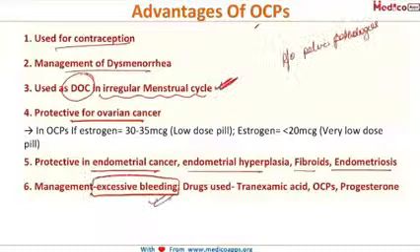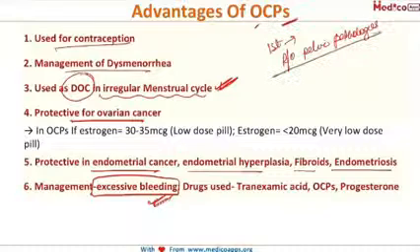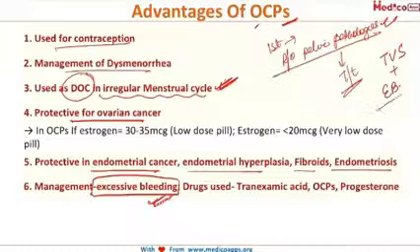But one very important thing that you need to remember is that when you are giving OCPs in a case of irregular menstrual cycle or excessive bleeding, that is menorrhagia, you should always first rule out pelvic pathologies. Only then should OCPs be prescribed, because if there are any specific pelvic pathologies, they need to be treated before you give the OCPs. So in case of irregular menstrual cycle or menorrhagia, transvaginal sonography along with endometrial biopsy should always be done before you prescribe anything. So this was all about the normal menstrual cycle. In our next class, we'll be learning about the abnormalities of the